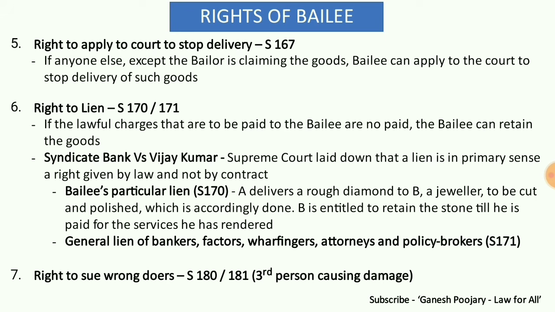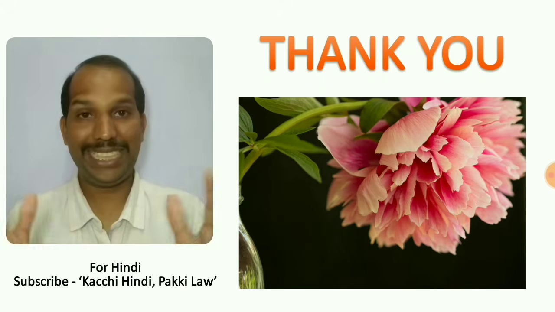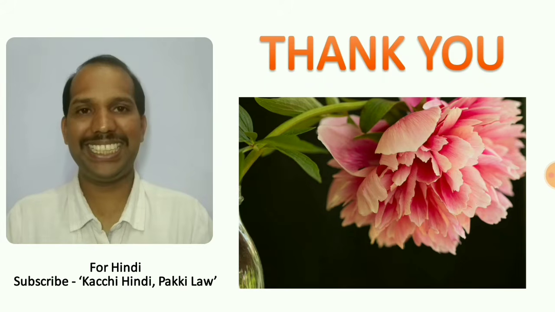The last right is right to sue wrongdoers. If there is any third person causing damage to the goods delivered by the bailer, the bailee can sue such wrongdoers as per section number 180 and 181, which is his biggest right whenever a third person is causing damage to the goods that he is keeping. That's all. I don't think anything can be easier than that.